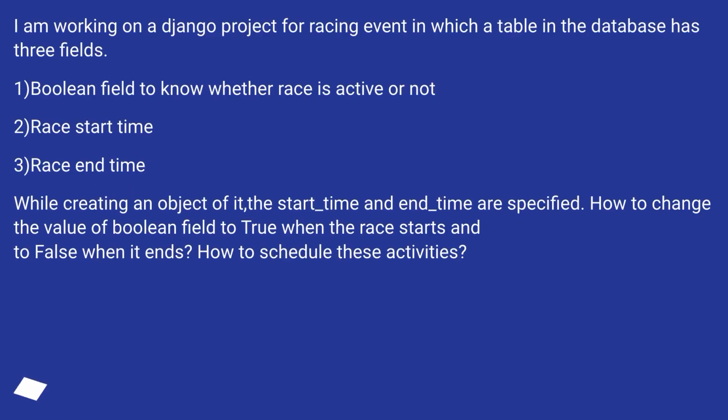I am working on a Django project for a racing event in which a table in the database has 3 fields. 1. A Boolean field to know whether the race is active or not. 2. Race start time. 3. Race end time. While creating an object of it, the start_time and end_time are specified. How to change the value of the Boolean field to true when the race starts and to false when it ends? How to schedule these activities?